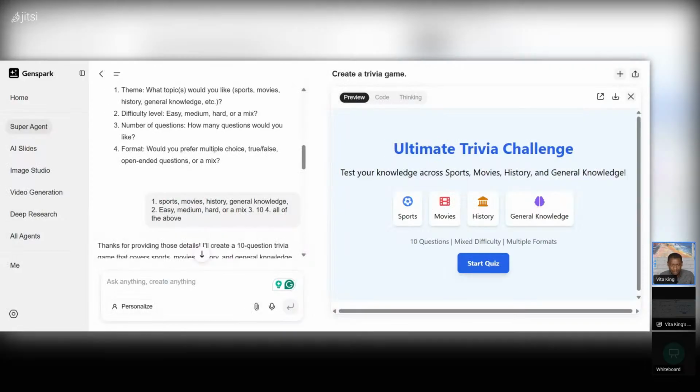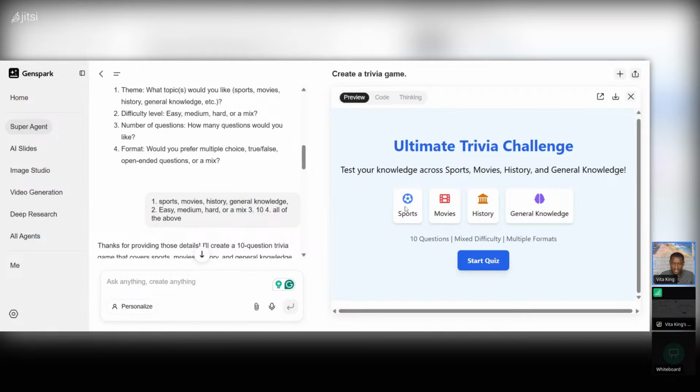So it created a game. It's called the Ultimate Trivia Challenge. And then let's see if it's functional. So, right, test your knowledge across sports, movies, history, and knowledge, right? So let's start the quiz. So 10 questions, mixed difficulties, multiple choice. So let's see. Is it working? Oops, it's not even working because, right? Okay, right? So it's not functioning, right?